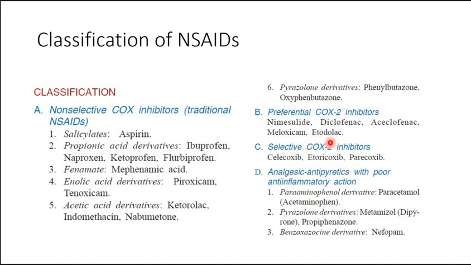Then we have another important class, that is selective COX-2 inhibitors, in which we have celecoxib, etoricoxib, parecoxib, etc. Then analgesics and antipyretics with poor anti-inflammatory action, an important class, in which we have a very well-known common drug, paracetamol, that is acetaminophen, a paraaminophenol derivative. And then we have pyrazolone derivatives, that is metamizole, propyphenazone, and a benzoxazocine derivative, that is nefopam.